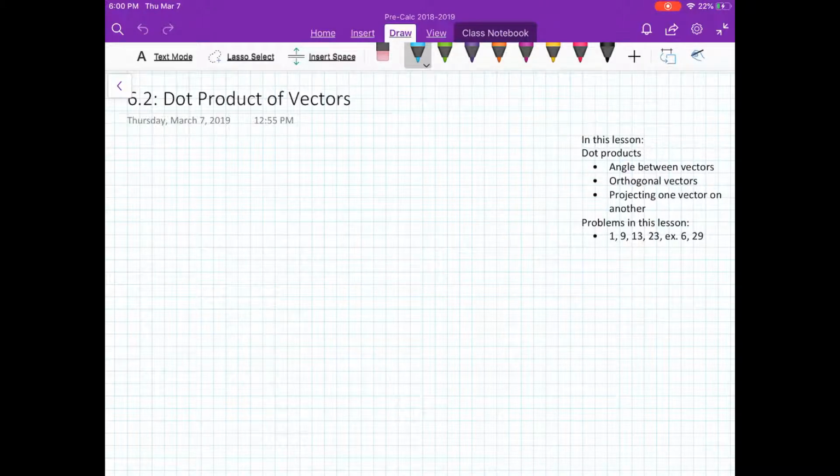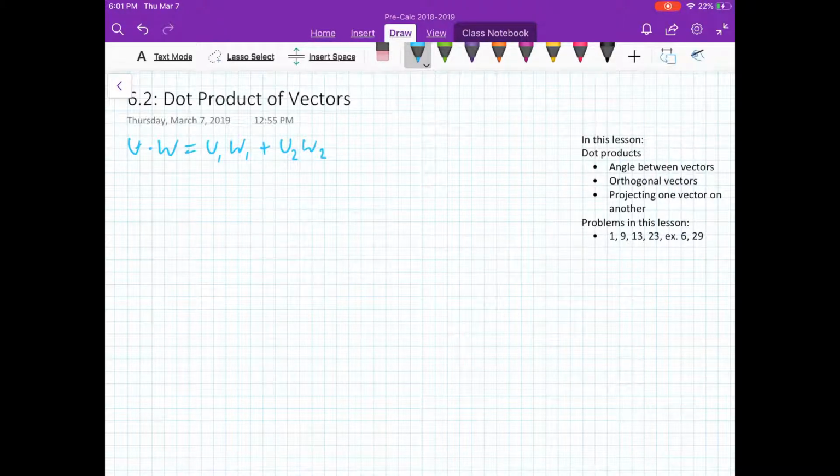So, the first thing we need to see is just what a dot product is. Now, if I have a vector, let's say u, and another vector, let's say w, I use w instead of v because I think it's easier to see in my handwriting. We're going to say this is the dot product of u and w, the effect of one on the other, and it will be u sub 1 times w sub 1 plus u sub 2 times w sub 2.